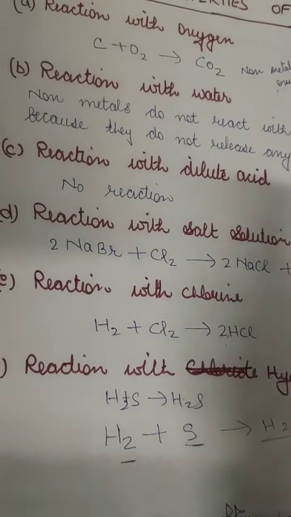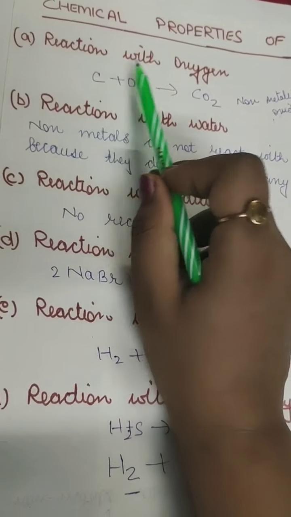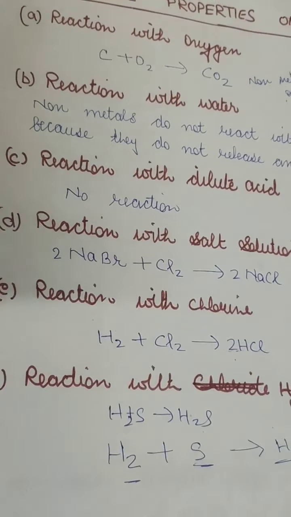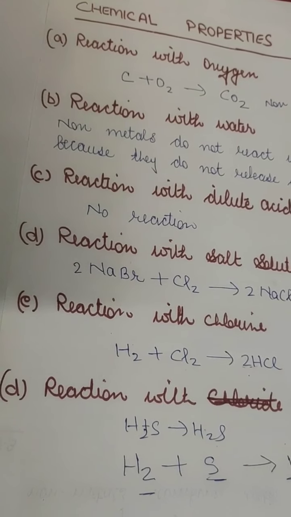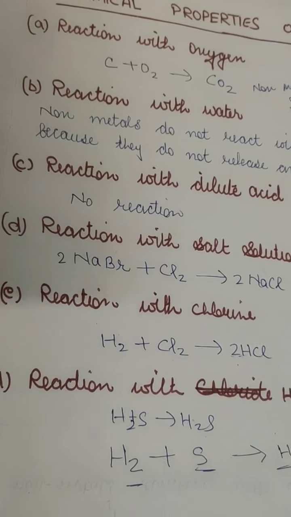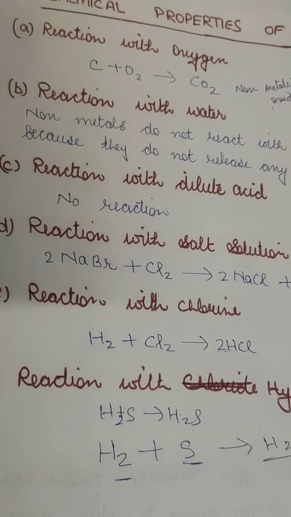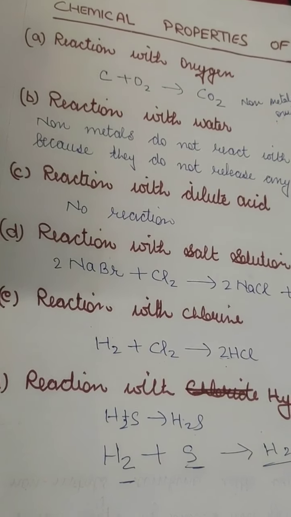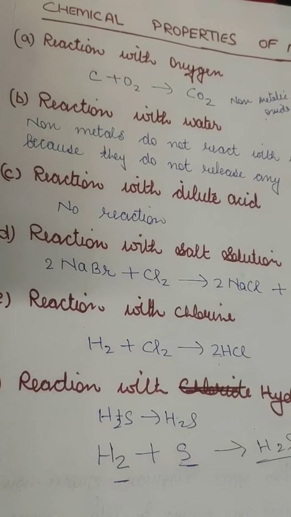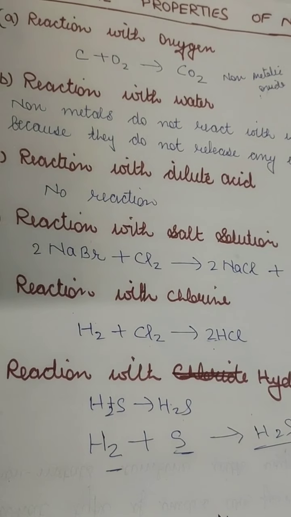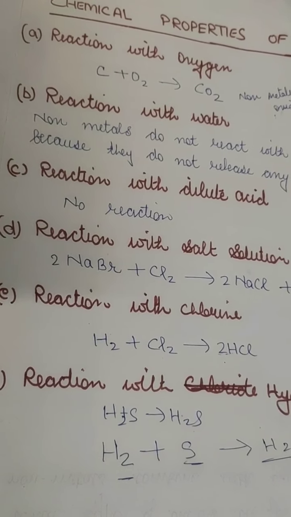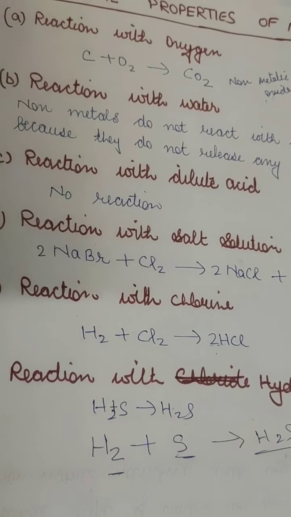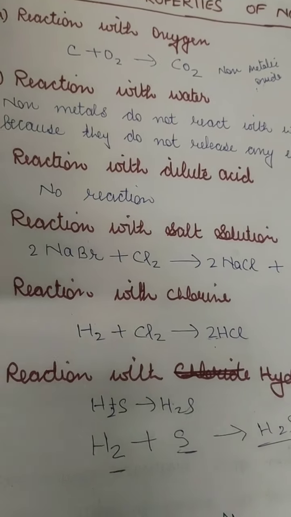Not very sure, but you have to learn this: reactions of nonmetals with oxygen. Reactions of nonmetals with oxygen lead to the formation of non-metallic oxides or sometimes neutral oxides. Non-metallic oxides are acidic in nature and they will turn blue litmus red. Now with this we have done.